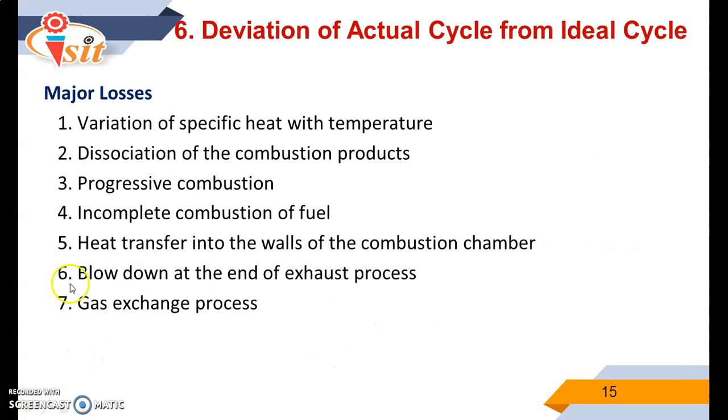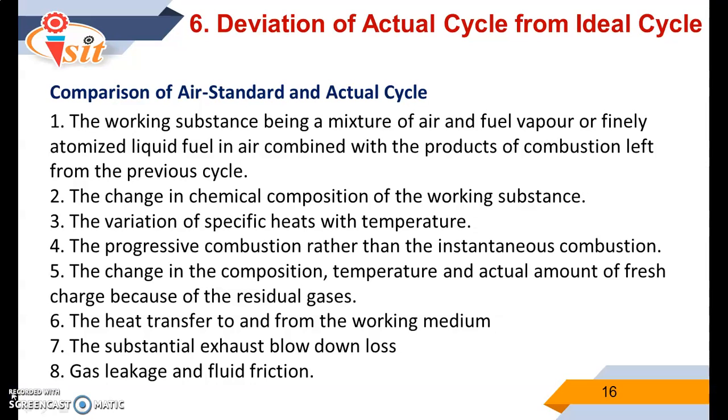These are the major losses: variation of the specific heat with temperature, dissociation of the combustion products, progressive combustion, incomplete combustion, heat transfer into the wall of the combustion chamber, blow down at the end of the exhaust process, and gas exchange process. So this is the comparison of the air standard and actual cycle.